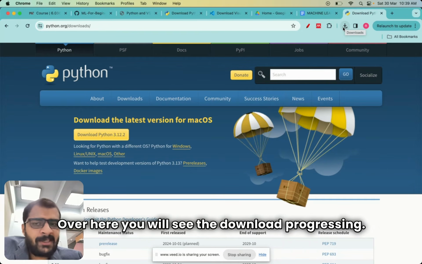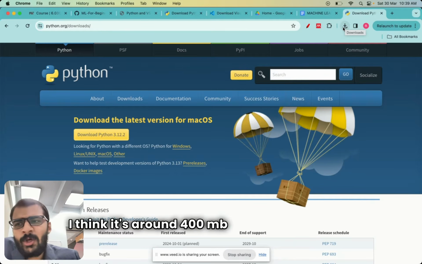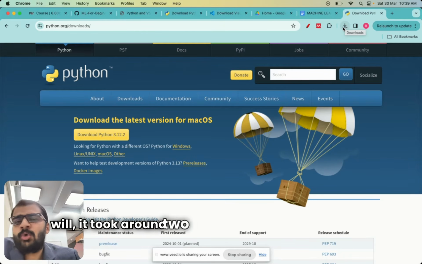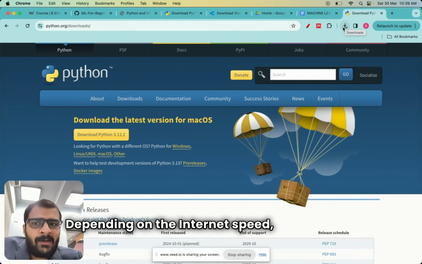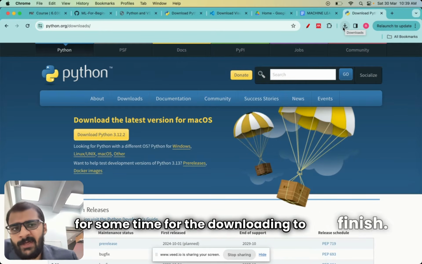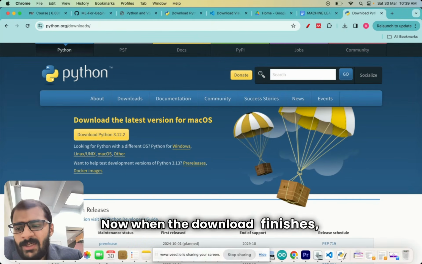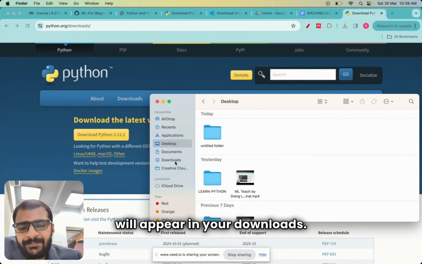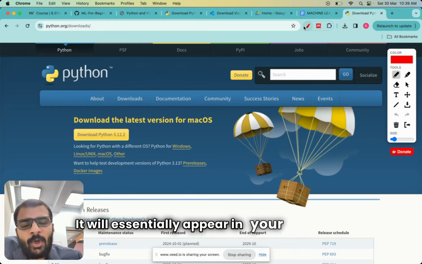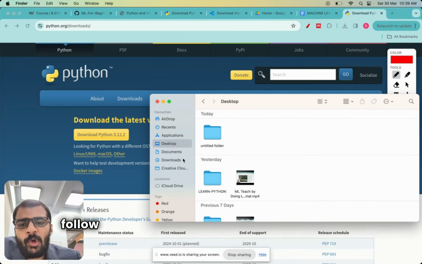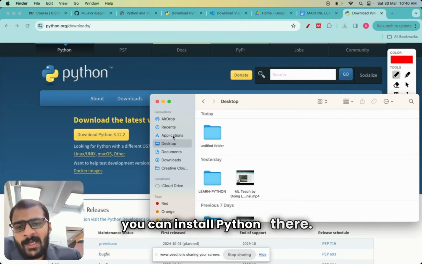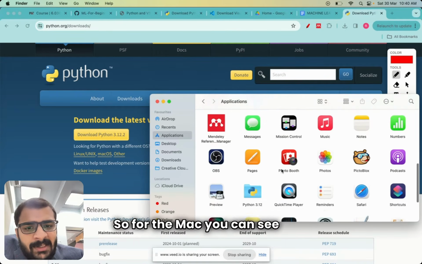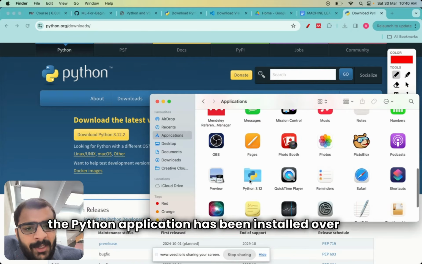You will see the download progressing. I think it's around 400 MB or something, but it took around 2 minutes for me to download it on my PC when I did it yesterday. Depending on the internet speed, you can wait for some time for the downloading to finish. Now when the download finishes, it will appear in your downloads folder, and then you just have to follow the installation instructions sequentially. So just click on I agree, and whichever folder has space, you can install Python there. So for the Mac, you can see that the Python application has been installed over here.